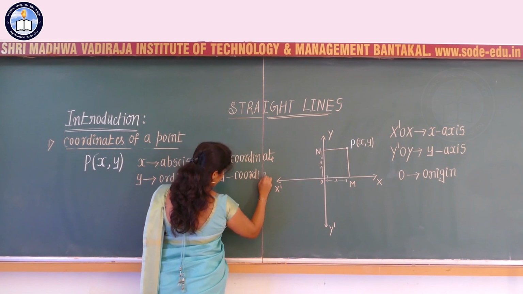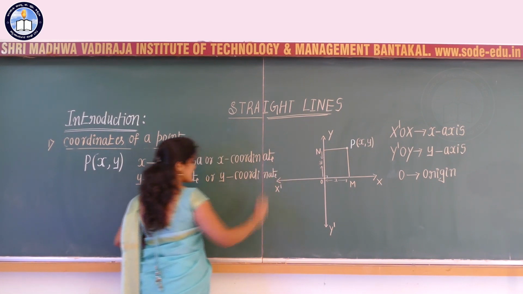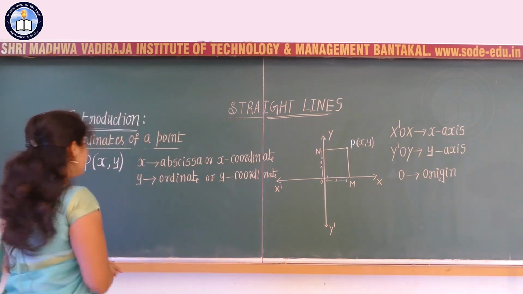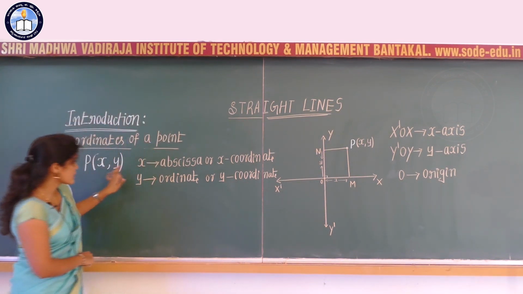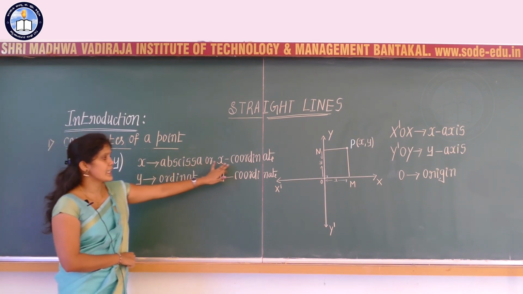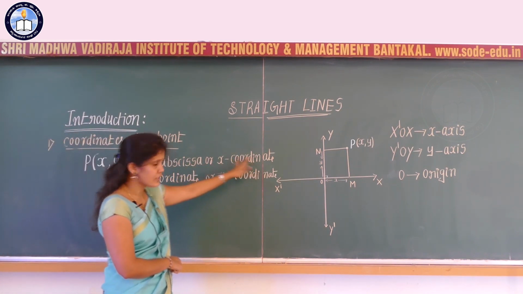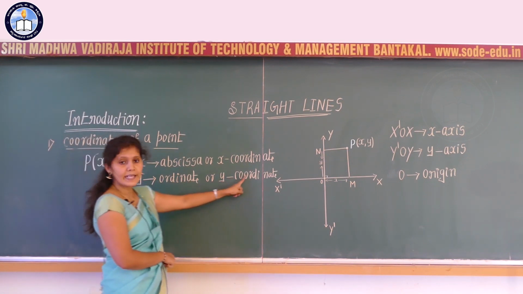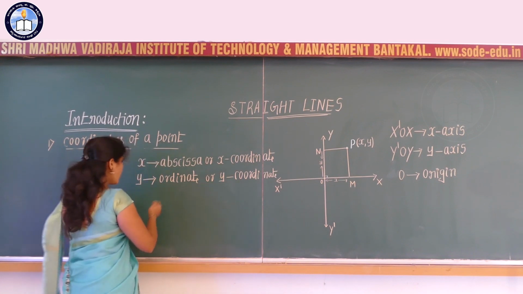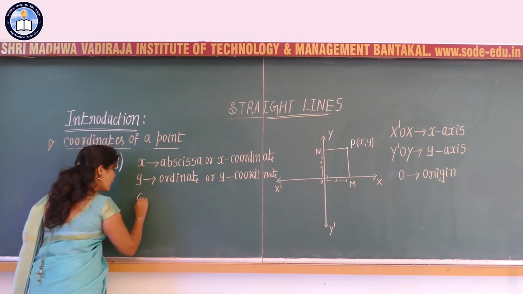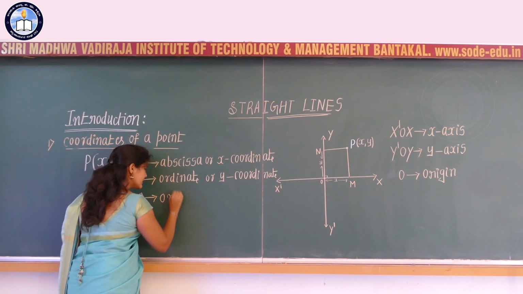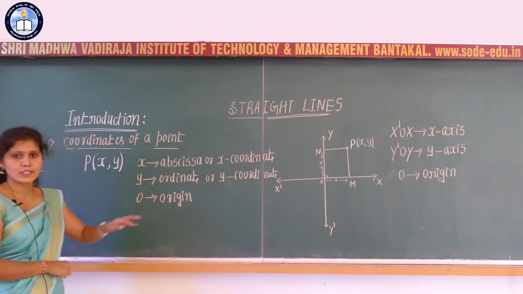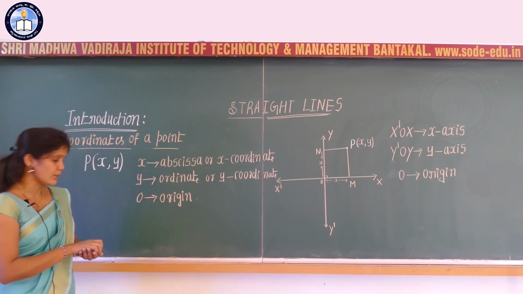Here each point can be represented as an ordered pair of x comma y, where the first coordinate x is called the abscissa, or x coordinate, and y is the ordinate, or y coordinate. Clear? And O represents the origin with respect to the two lines XOX' and YOY'.